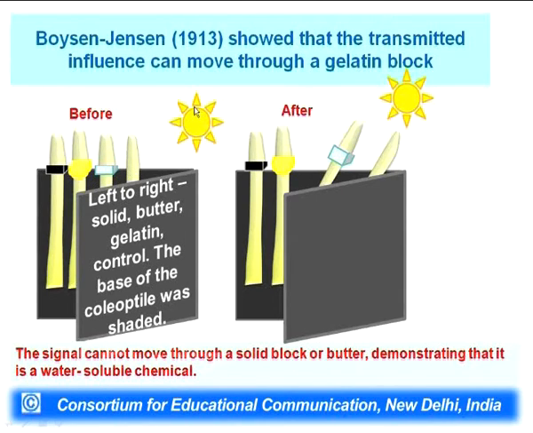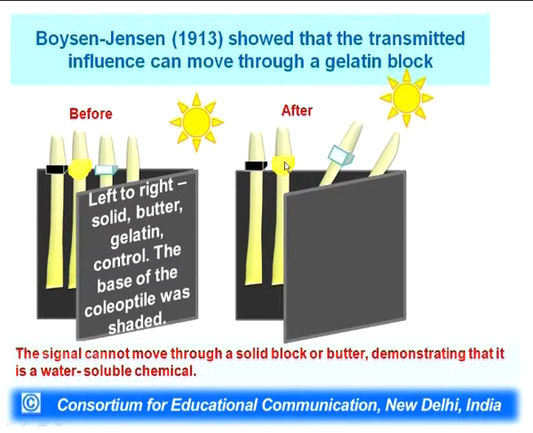What was noticed is that the one which was not cut is bent, the one with the gelatin block was bent, but not the one with the impermeable block or the one with butter.